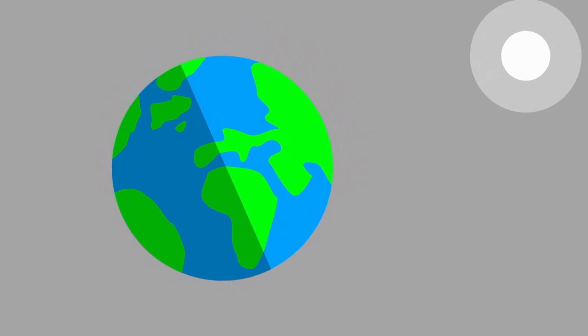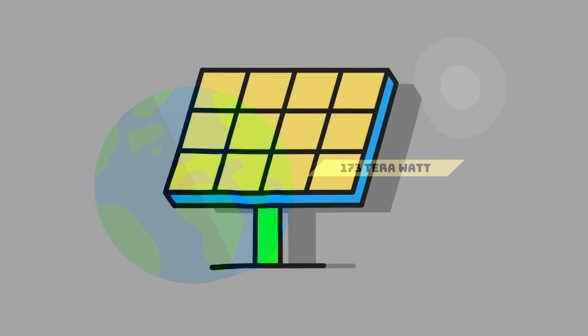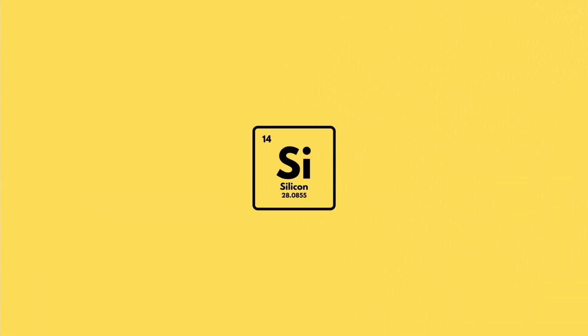Every single day, the Earth intercepts approximately 173 terawatts of solar power, 10,000 times more than the planet's power usage. So, can we someday rely entirely on solar energy? Solar panels are made of solar cells. The most common material for solar cells is silicon, the second most abundant element on Earth.